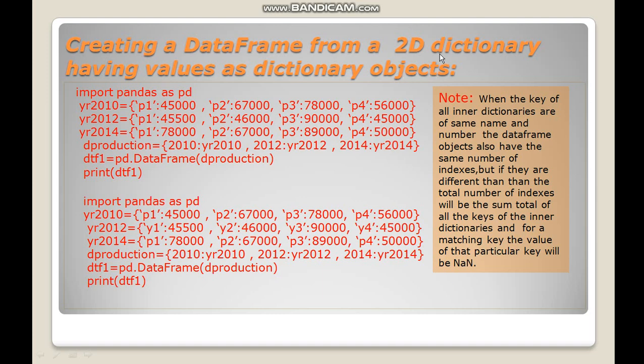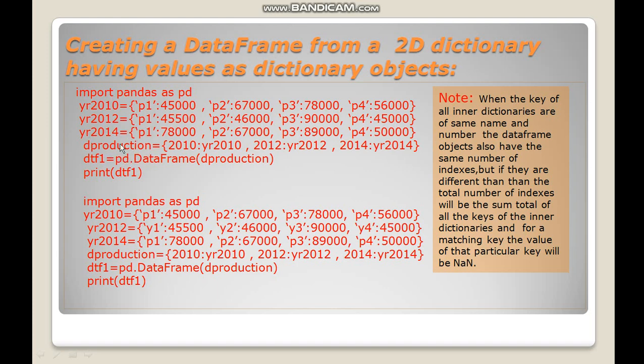Now, when we want to create a data frame using a 2D dictionary where the values in the dictionary are dictionaries themselves, in that case what will happen? So let us understand the code first. So import, this is a basic line which you have to use for using any data frame. So these are the dictionaries. See, this is a dictionary and these are the key values. This is another dictionary, and these are the key values.